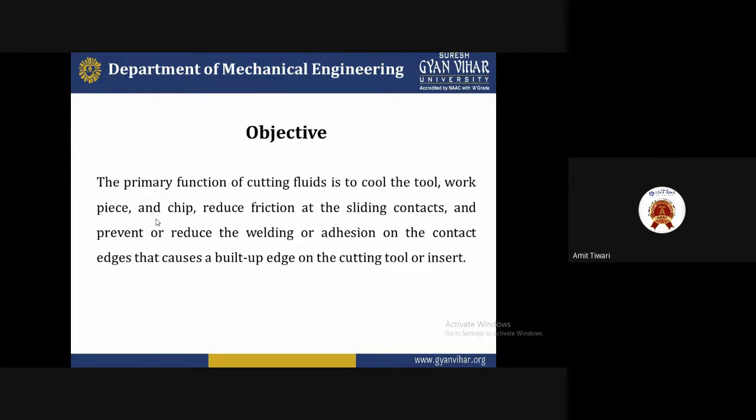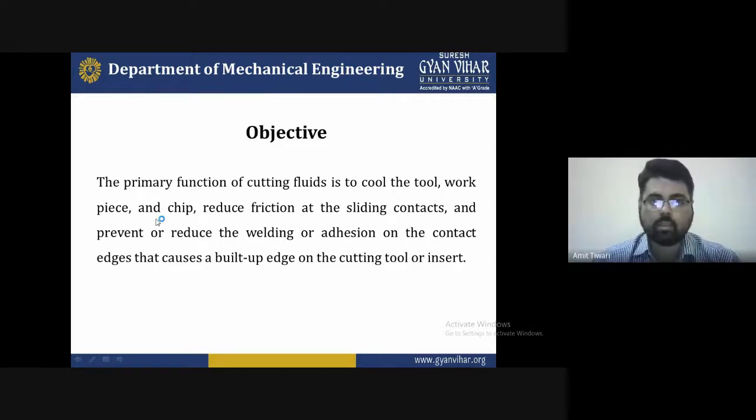The objective of this cutting fluid lecture is that the primary function of cutting fluid is to cool the tool, workpiece, and chip, reduce friction at the sliding contacts, and prevent or reduce the welding or adhesion on the contact edges that cause build-up edges on the cutting tool or insert. So today we are discussing the properties, characteristics, and advantages of cutting fluid, and the benefits it provides during the machining operation.